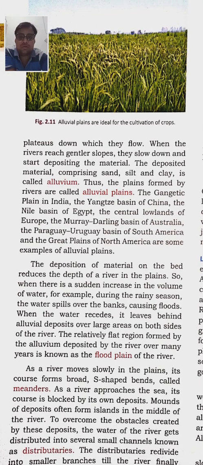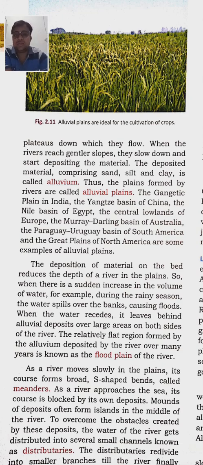Down with which they flow. When the rivers reach gentler slope, they slow down and start depositing the material. Actually, a lot of materials are brought down by the rivers to the plain during its course. Such materials are sand, silt, and clay, and collectively this material is known as alluvium. Thus, the plains formed by the rivers are called alluvial plains.